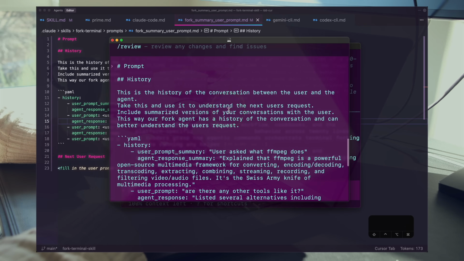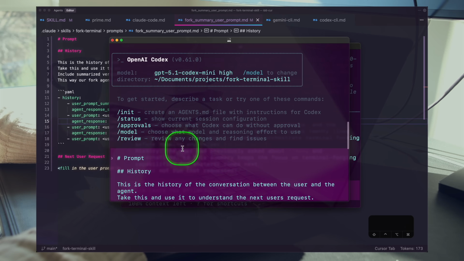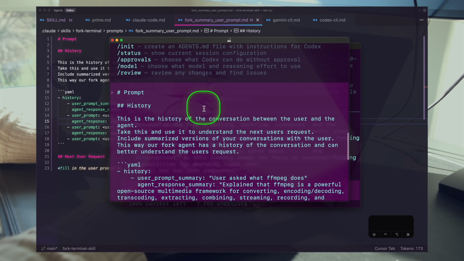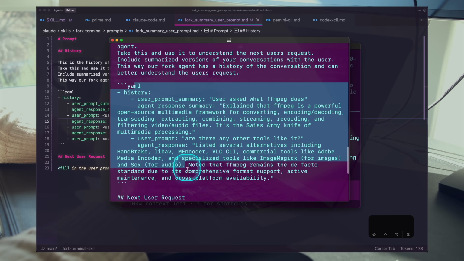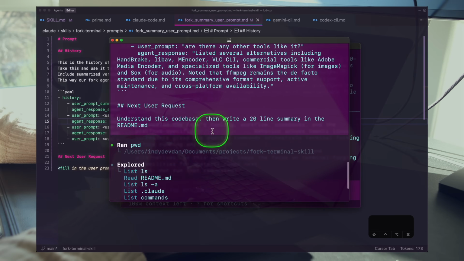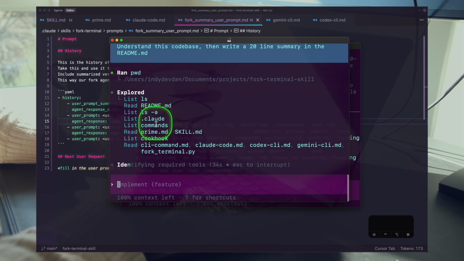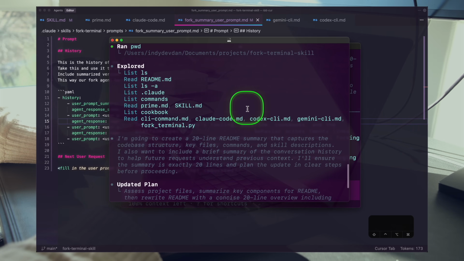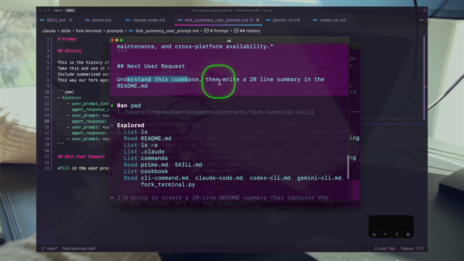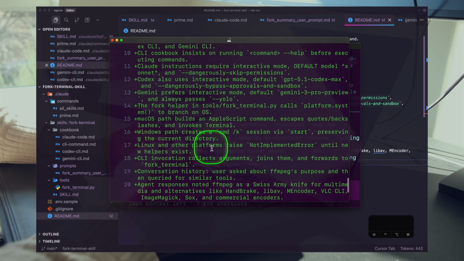Our agent, if we scroll up here, you can see we kicked off a new agent. We're using Codex 5.1 Mini, and here's the prompt. All right, so this is exactly what was passed in. Prompt history, we have a nice summarization of the previous conversation and the next user request. And right away, Codex kicked off, where we effectively forked the context window with a nice summary. And now it is: understand this code base, write a 20-line summary and README. And let's see what it's done here.